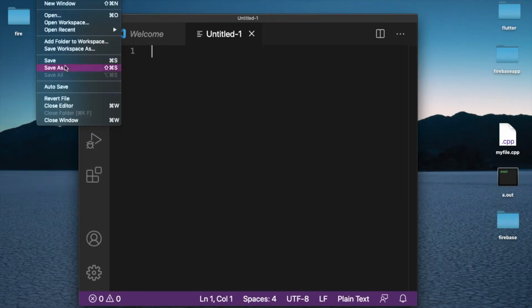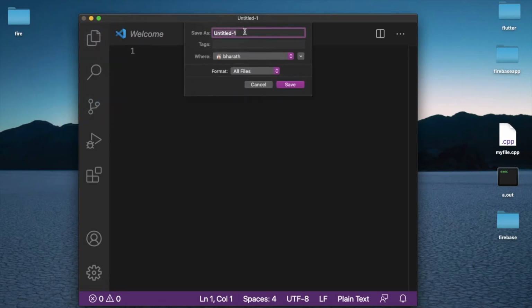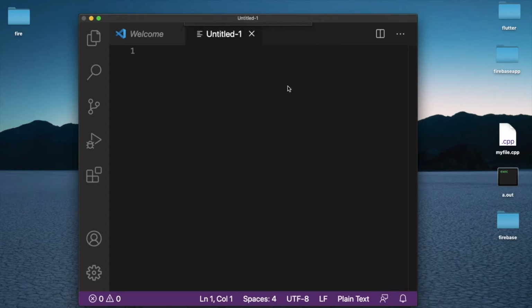Let us save the file as C extension. So let us rename the file as hello world and format as C file. Every C program file will end with .c extension. Now we are going to create it. So I am saving it. So this is hello world.c.